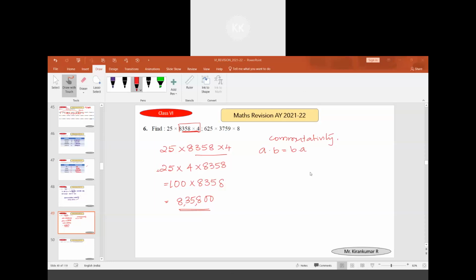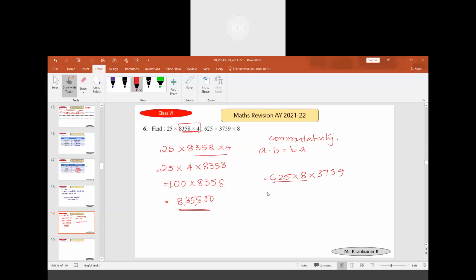What we will be doing is we will multiply 625 into 8. We get 5000. That we are going to multiply with 3759 and we get the answer as 1 crore 87 lakh 95,000. Let me write it. This is the second step: 625 into 8 into 3759.